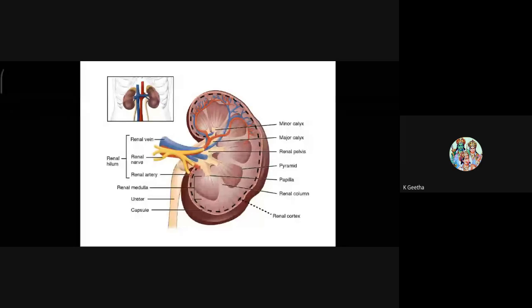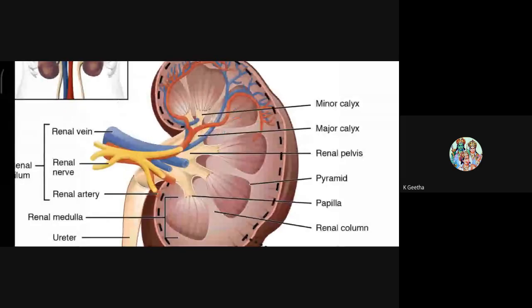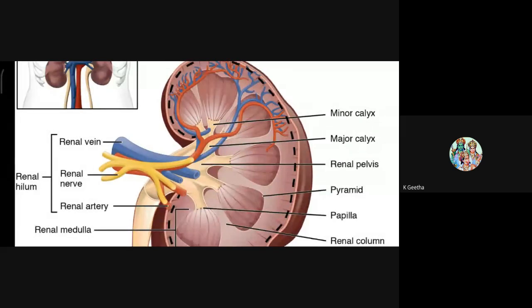Now see here in this picture, this collecting portion where urine or waste material from the kidney is collected from the pyramids. The ureter starts from the minor calyx, and these minor calyces are collected as the major calyx, and then this major calyx extends as the ureter, right?